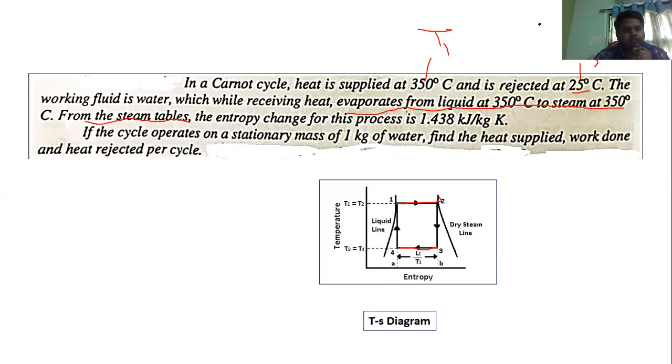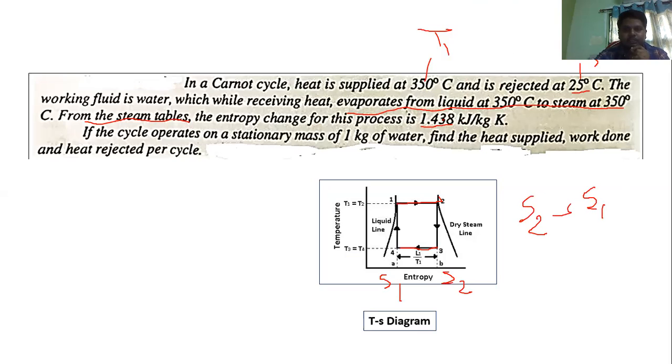From steam tables, the entropy change for this process is 1.438. What is the entropy change? This is S1 and this is S2, so the entropy change is S2 minus S1.